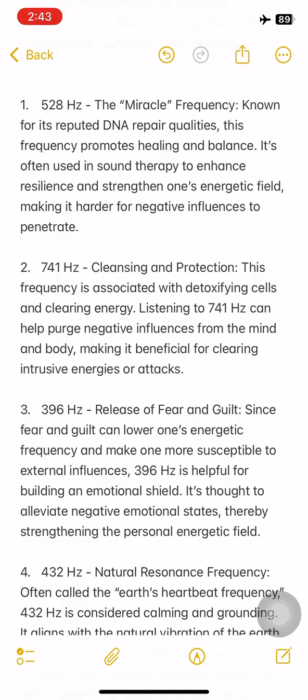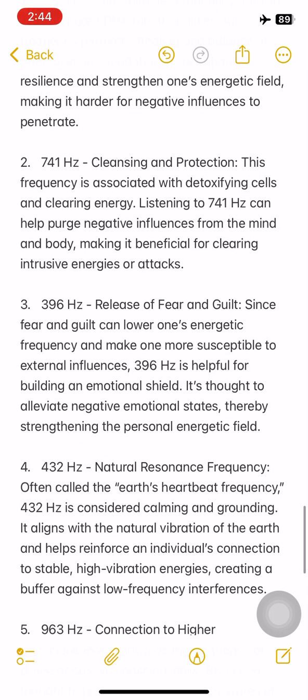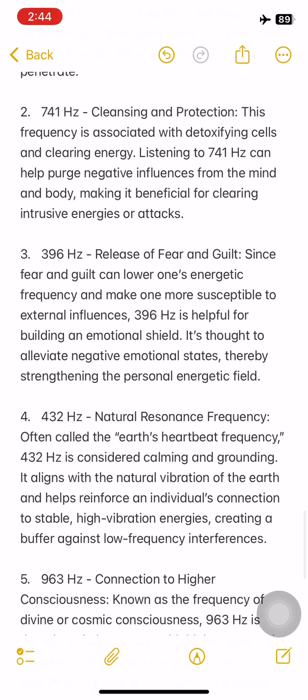2. 741 Hz, cleansing and protection. This frequency is associated with detoxifying cells and clearing energy. Listening to 741 Hz can help purge negative influences from the mind and body, making it beneficial for clearing intrusive energies or attacks.